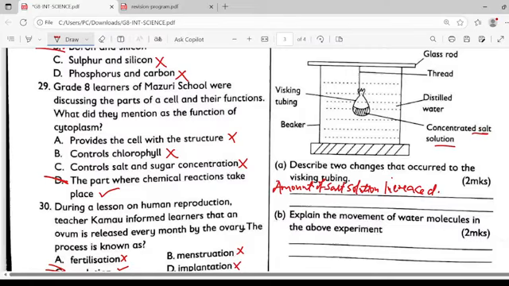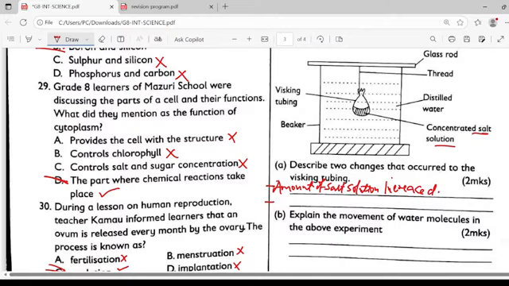Movement of water molecules from a region of high concentration to a region of low concentration in the salt solution resulted in an increase in the amount of salt solution. Because now water has moved from the beaker into the whisking tubing. So here we said that the amount of salt solution increased. The water level in the beaker decreased. That's because water moved from a region of high concentration to a region of low concentration. So this is one thing that we observed.